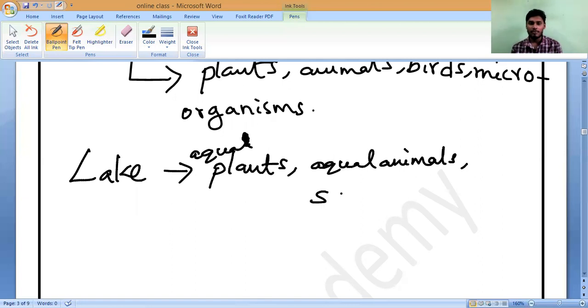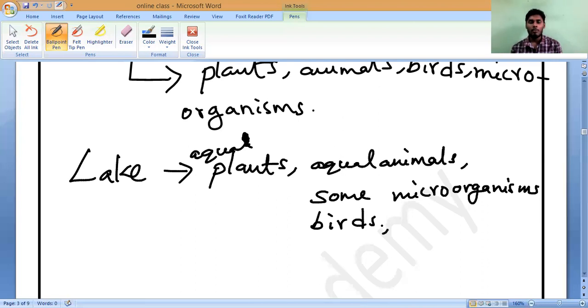Some birds will also be present in the water, for example ducks, some wild birds. Even snakes are present, and frogs and fish.